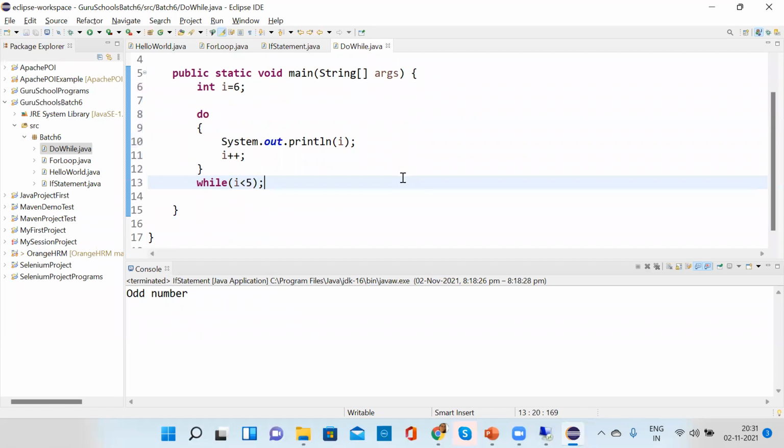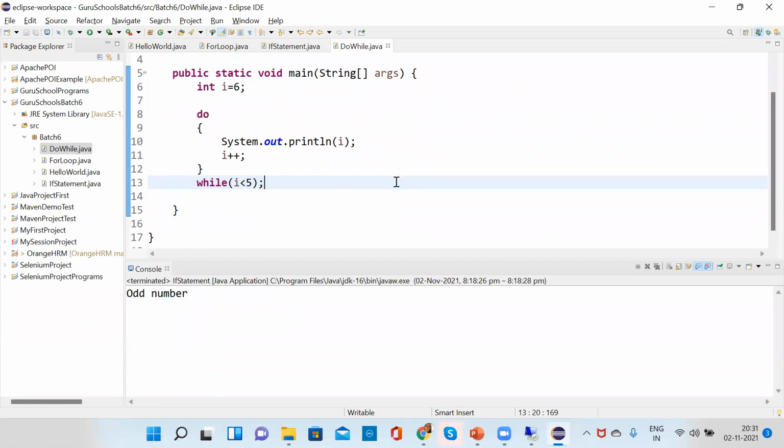When we don't know the condition, but we want to execute that once, that time we use do while. We want to execute it at least one time. But then why are we checking the condition? If we want to execute, we can simply write a code and it will execute.